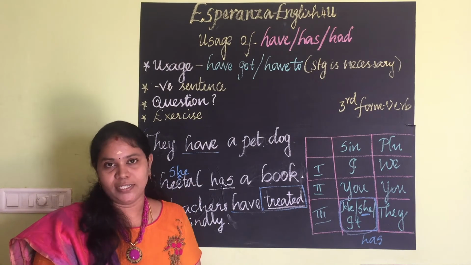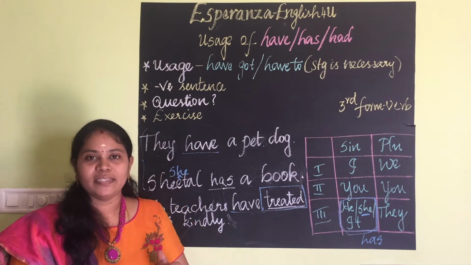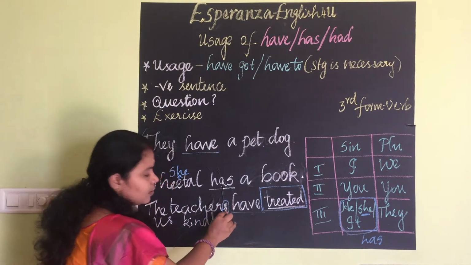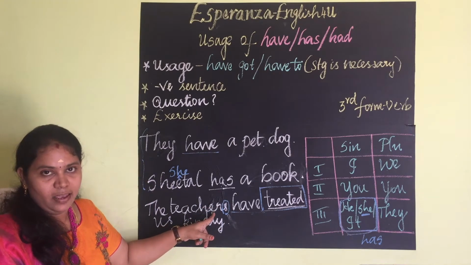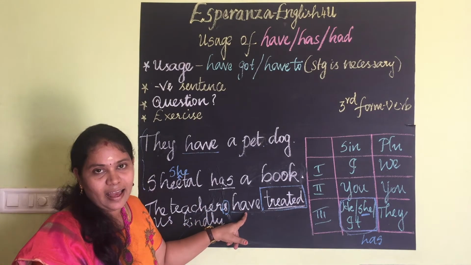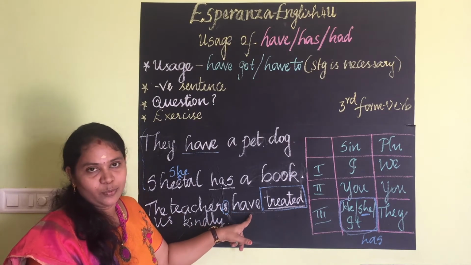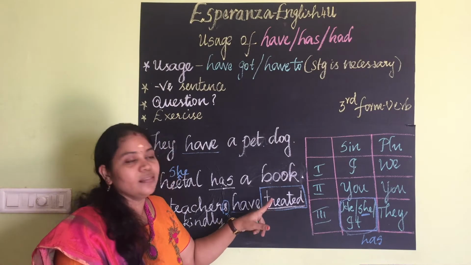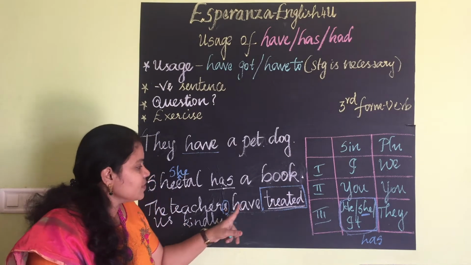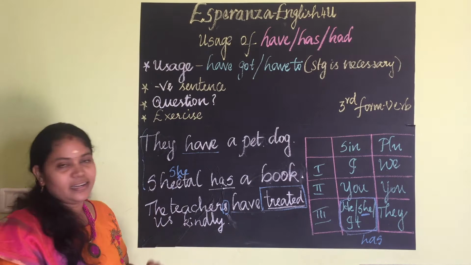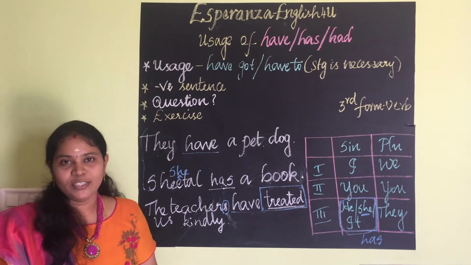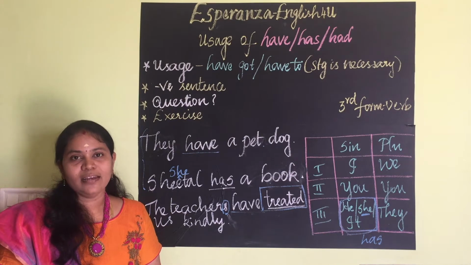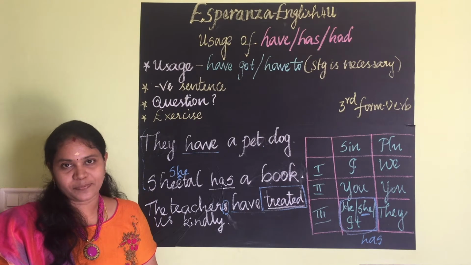This is for possessions. For present perfect tense, the teachers, it is plural, so we are referring to they. That's why I have written have. The teachers have. If we are using perfect tenses, we have to use the third form of the verb. The teachers have treated us kindly. Hope you have understood have, has, for possessions and for making present perfect tense.